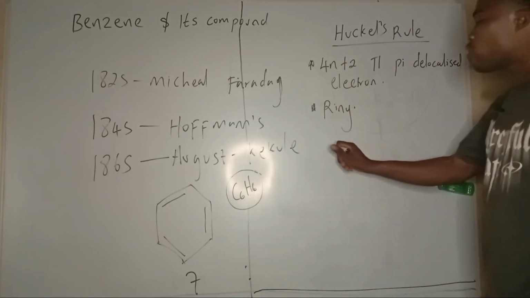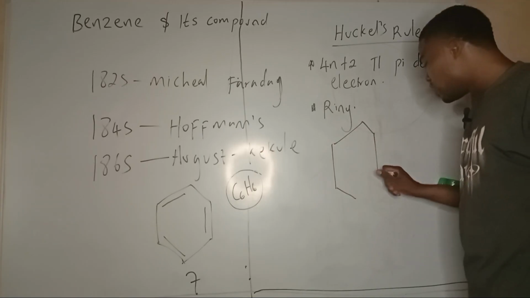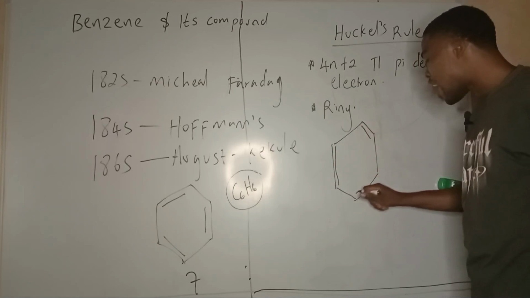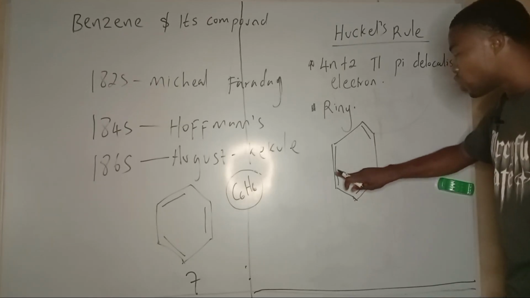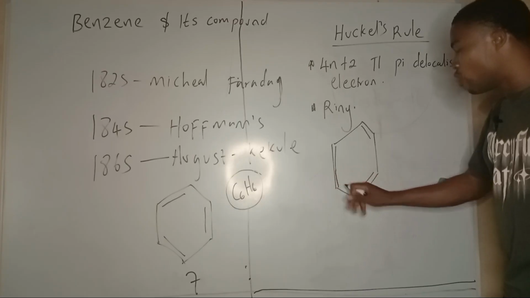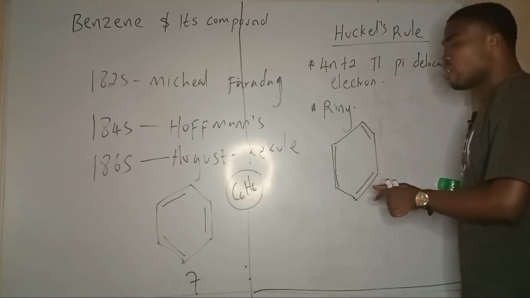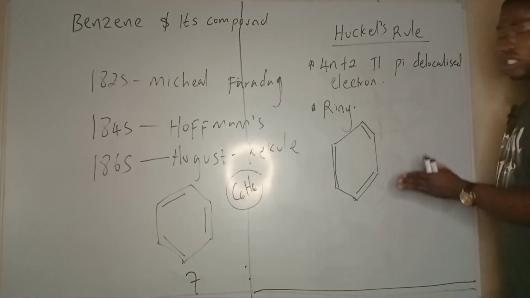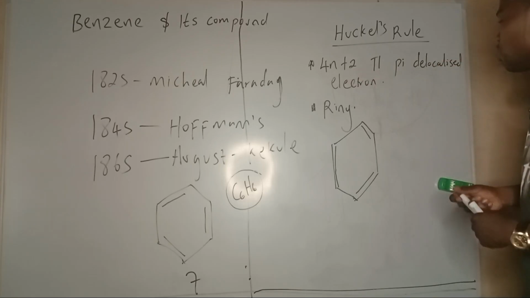According to Kekule, this is the structure for benzene. If you are a good chemist, you will call this cyclohexatriene. We have double bonds alternating with single bonds. First, there is a ring here; it is cyclic, obviously. Let's look at the 4n plus 2 pi delocalized electron case.